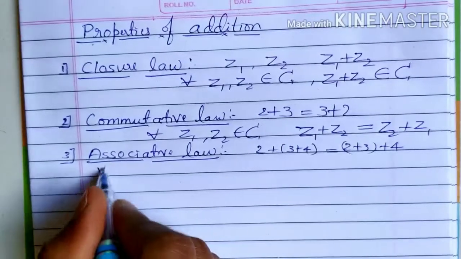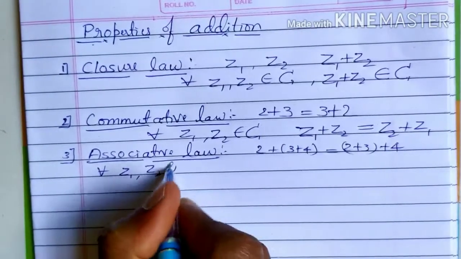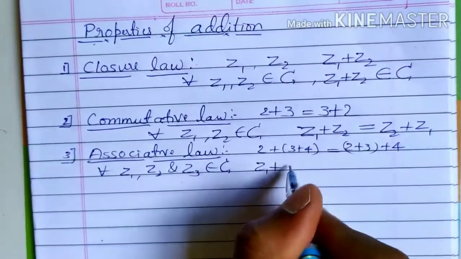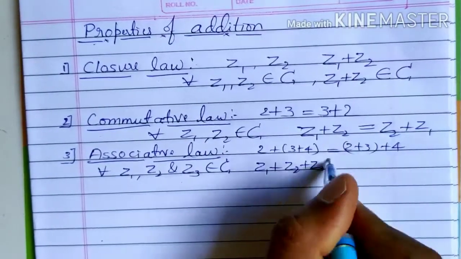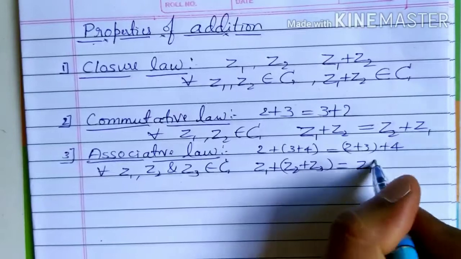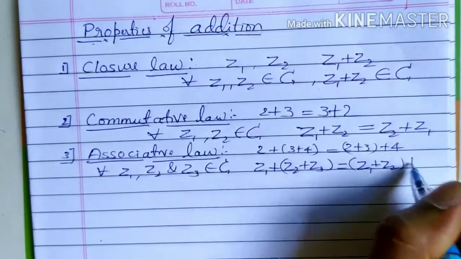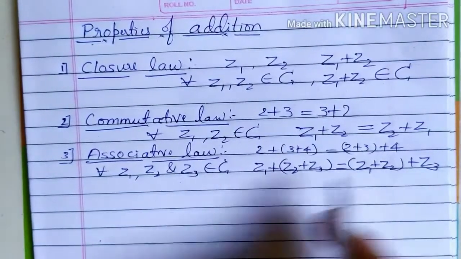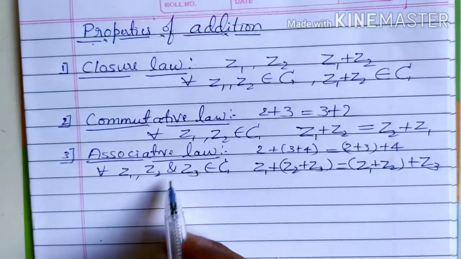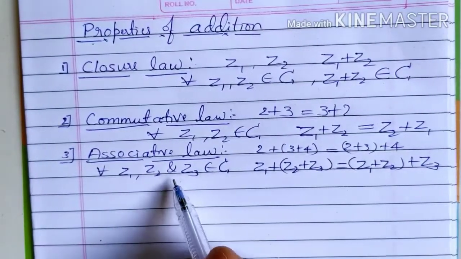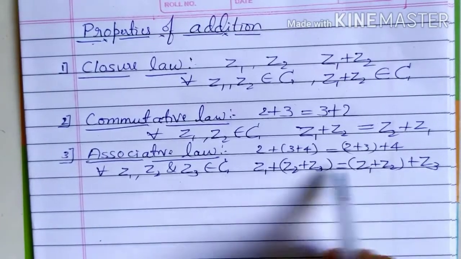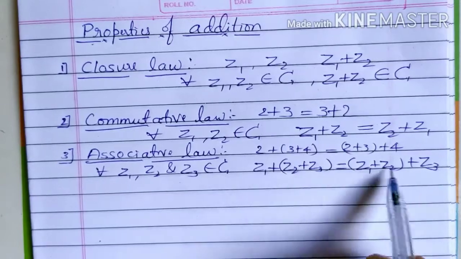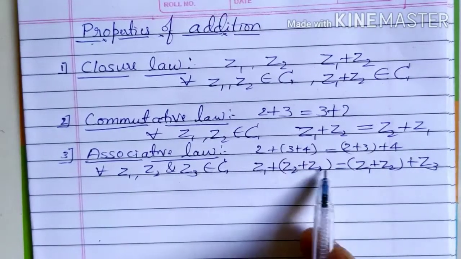Therefore, for all z1, z2 and z3 belongs to C, z1 plus z2 plus z3 is the same as z1 plus z2 plus z3 with the brackets moved. If you consider any three complex numbers, they satisfy this condition. Changing the position of the bracket will not change the value of the sum.